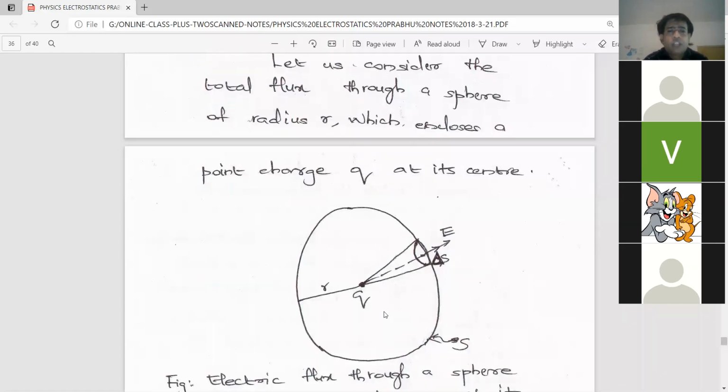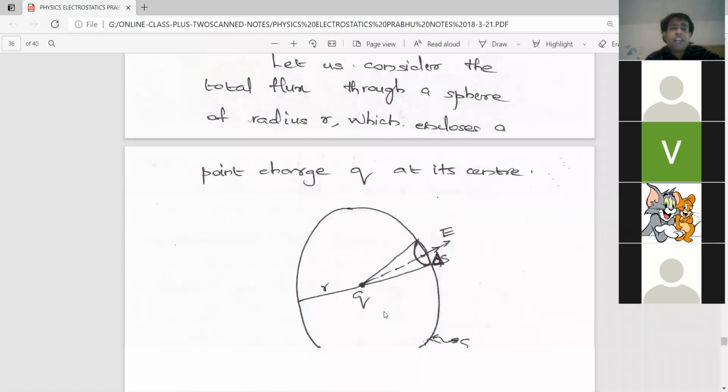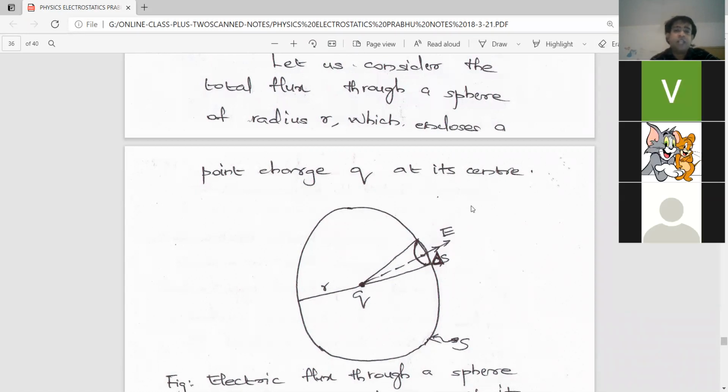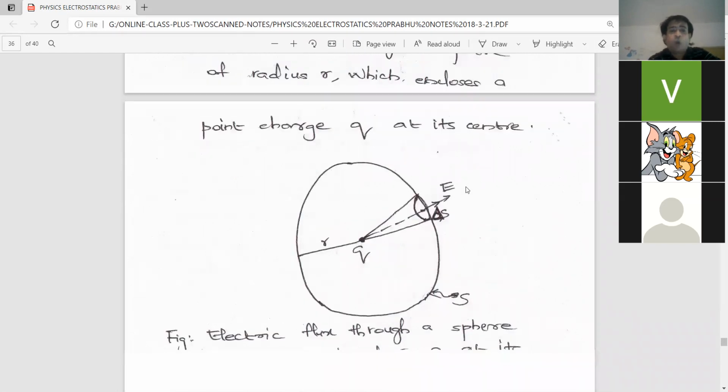Let us consider the total flux through a sphere of radius r. See, we are considering a sphere. It's an imaginary sphere, it's hypothetical. Hypothetical means imaginary sphere we are considering here, of radius r. Therefore, it is called a hypothetical surface. So, total flux through a sphere of radius r, which encloses a point charge q.